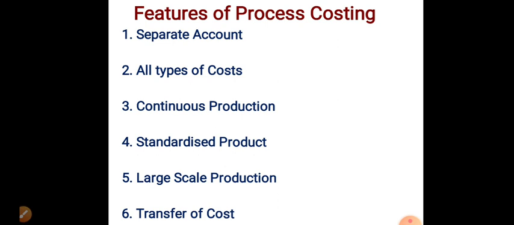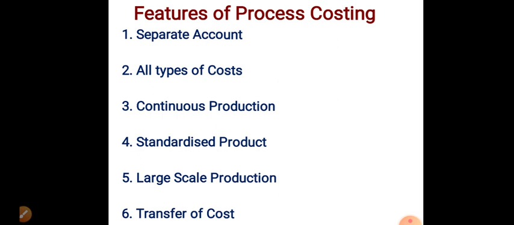After finishing the first process, we find the first process account. So separate accounts are maintained. All types of cost, direct and indirect, relating to a process are recorded for each process.